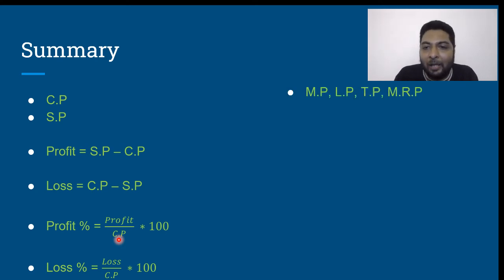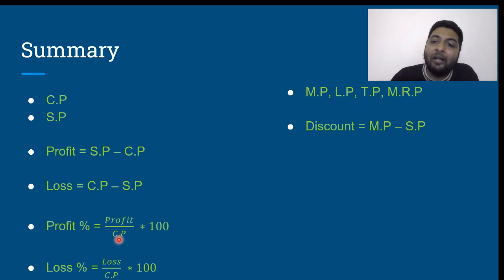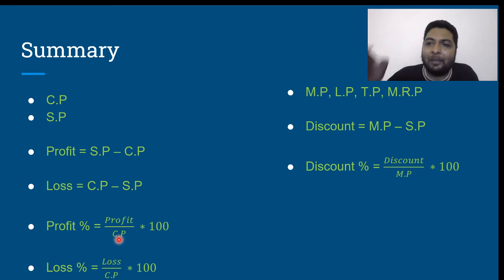Market price, labeled price, listed price, tag price, maximum retail price, all of these mean the same thing. Basically, the price which is attached to the object, right? Discount is nothing but market price minus selling price. Discount is always calculated based on market price. So discount percentage is discount upon market price into 100. Hope you understood all these concepts.